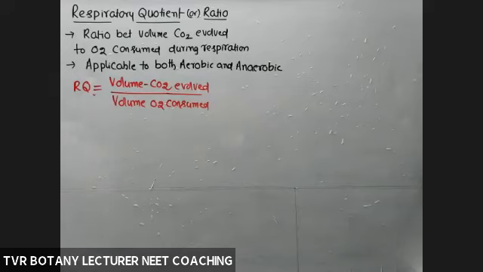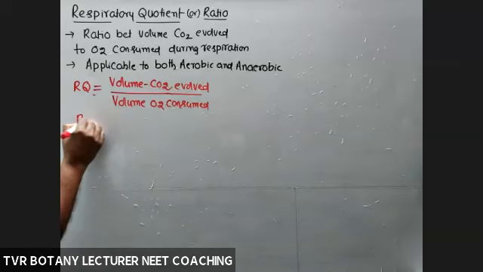So the RQ value is a variable that depends on the respiratory substrate. On the basis of the RQ value, one could guess the type of respiratory substrate undergoing oxidation, right? So now, what about the RQ values of various respiratory substrates?